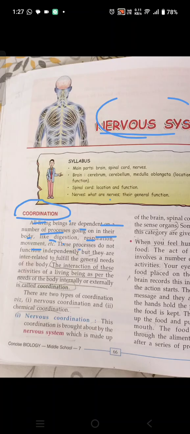These processes do not function independently. They are interrelated to fulfill the general needs of the body. So the interaction of these activities of a living being, as per the needs of the body, internally or externally, is called coordination.